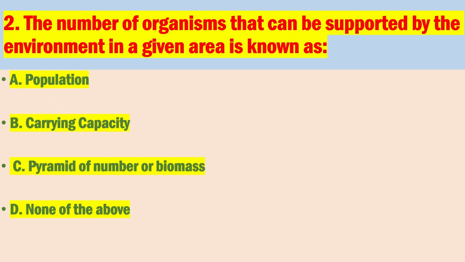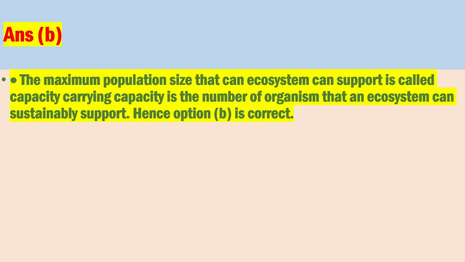Number 2. The number of organisms that can be supported by the environment in a given area is known as? The correct answer is B. The maximum population size that an ecosystem can support is called carrying capacity. Carrying capacity is the number of organisms that an ecosystem can sustainably support. Hence option B is correct.